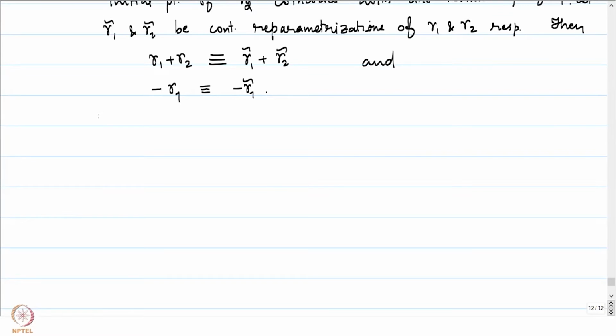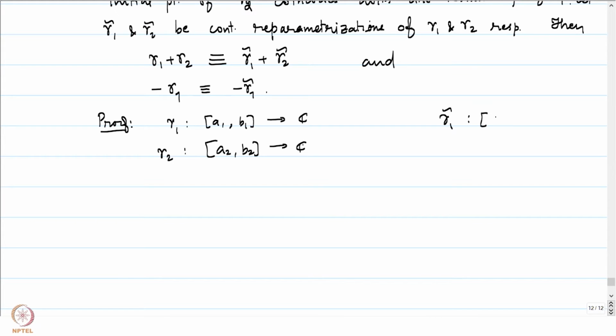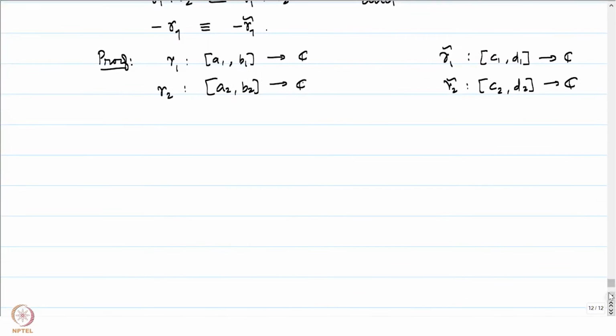Let me not give you complete details, let me just indicate the proof for you. Gamma 1, let's say, is defined on A1, B1 into C, and gamma 2 is defined on A2, B2 into C. Suppose gamma 1 tilde is defined on C1, D1 to C, and gamma 2 tilde is defined on C2, D2 to C. So, there are many parameterizations which we will have to deal with.